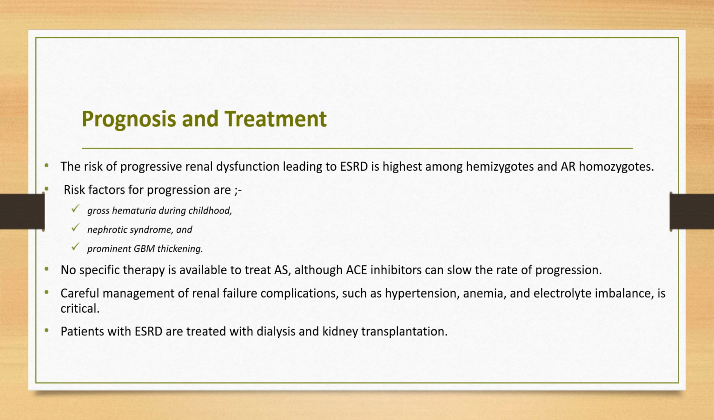Patients with end-stage renal disease are treated with dialysis and kidney transplantation. Approximately 5% of kidney transplantation recipients develop anti-glomerular basement membrane nephritis. Screening of heterozygote carriers for significant renal disease later in adulthood, and possibly treatment for significant proteinuria, is also recommended.